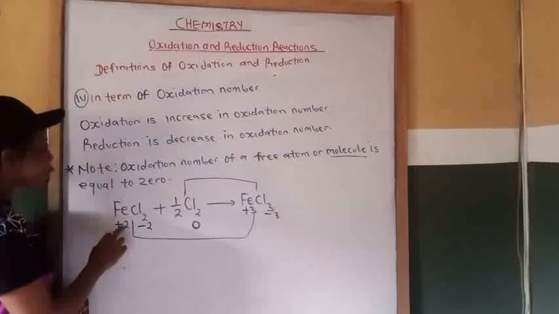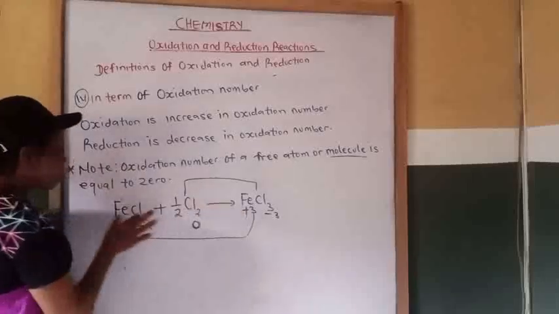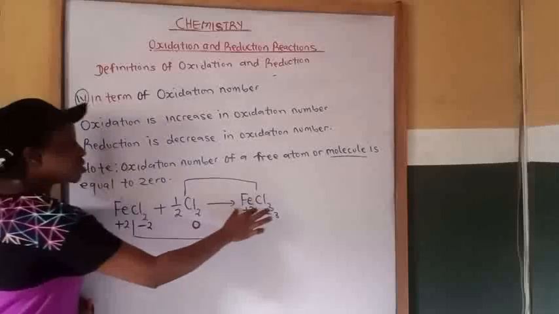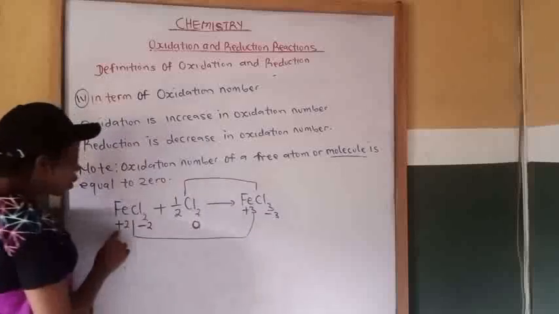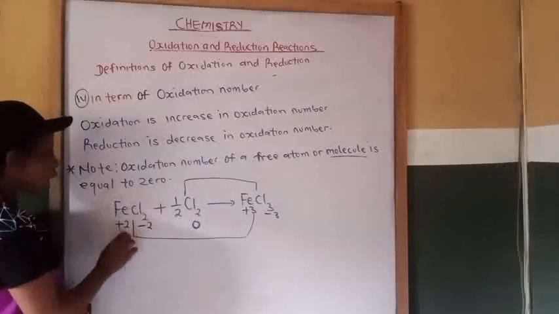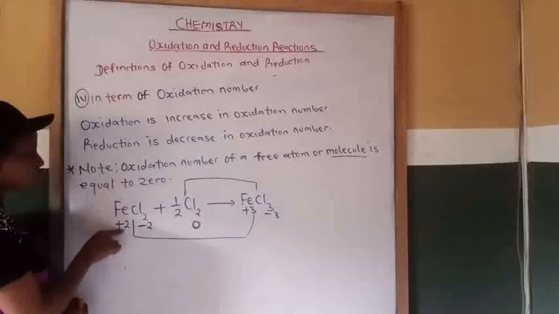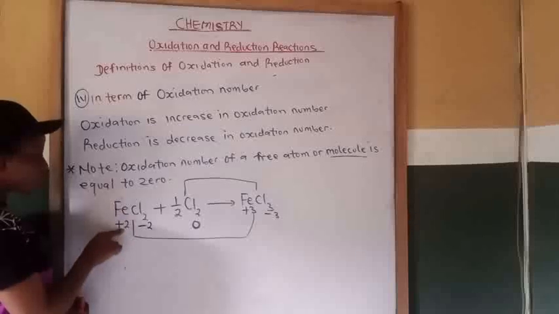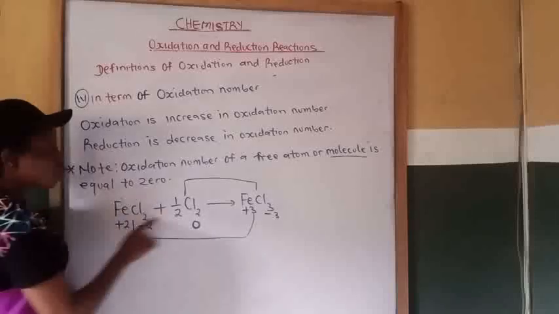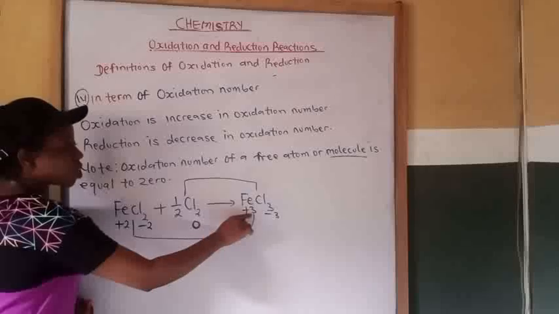Then what do we have in common at this side and at this side? We have iron here. Now, let's look at this one. We call this one iron 2, because the oxidation number of this iron here is plus 2. So from plus 2 to plus 3. Iron is plus 3 here.